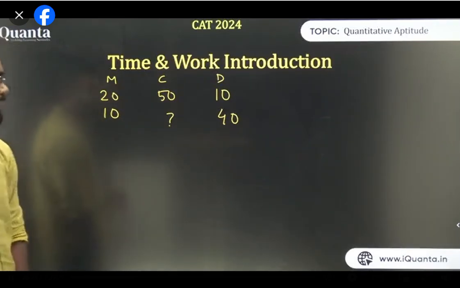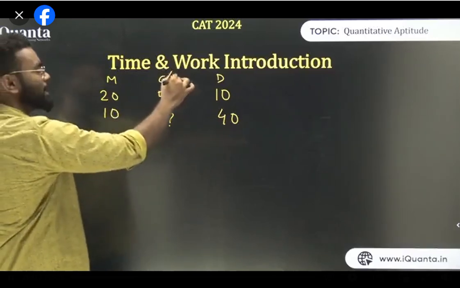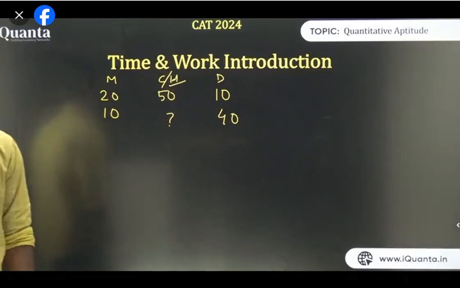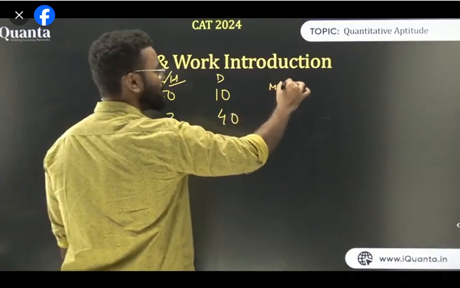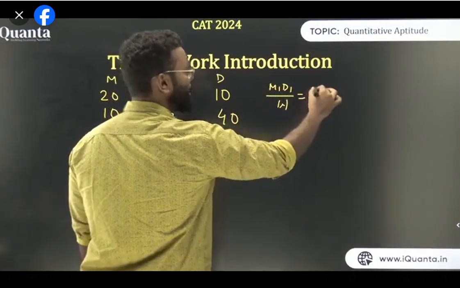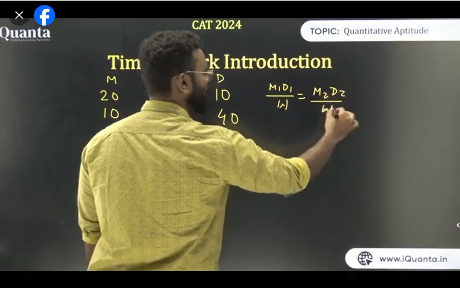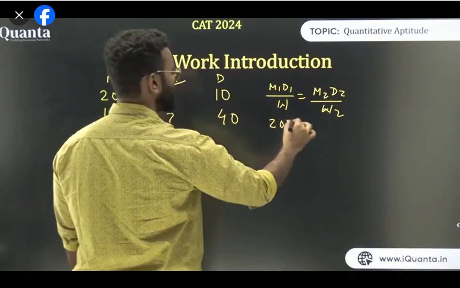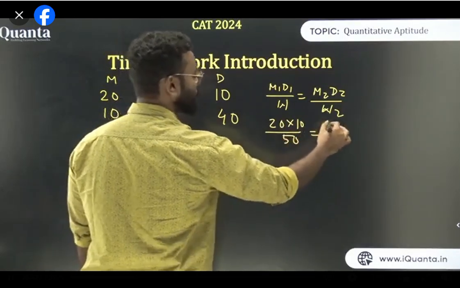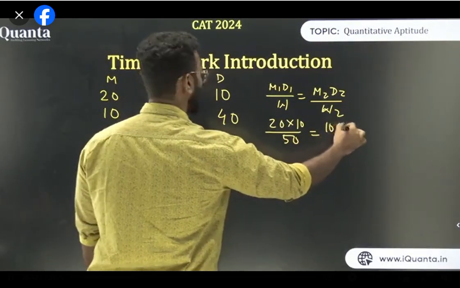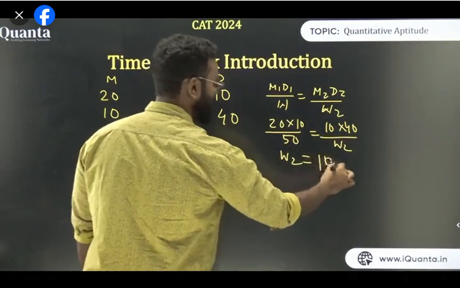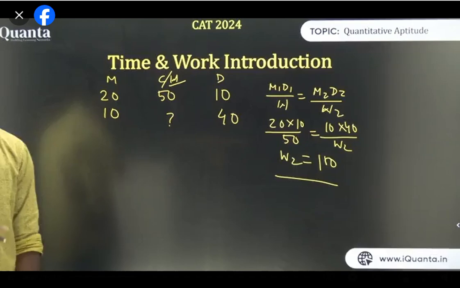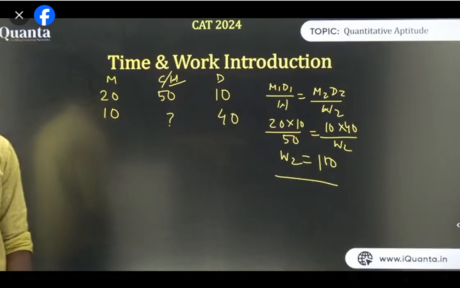What is the answer? So one, you can use this. C is basically the same as W, that is work done. 100 chairs, yes. So one thing you can do directly, that is M1 D1 upon W1 is equal to M2 D2 upon W2. Now if you use the values, that is 20 into 10 upon 50 is equal to M2, that is 10 into 40 upon W2. So from this you can say W2 is nothing but 100. So this is one way of solving. If you are getting this, that is absolutely perfect. There is no problem in this. But if you want to use,